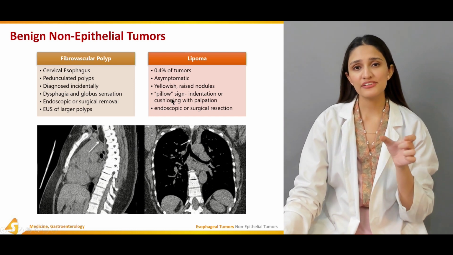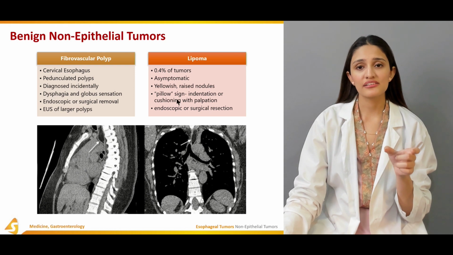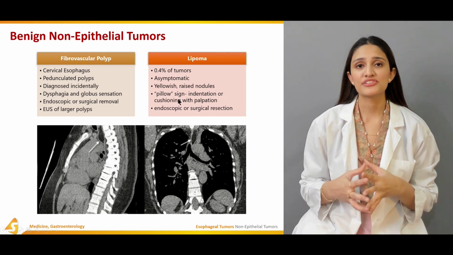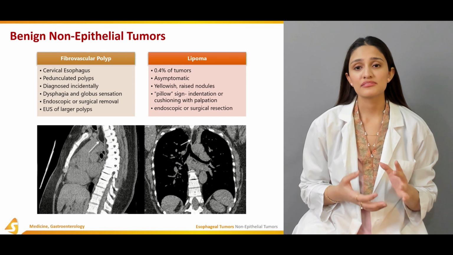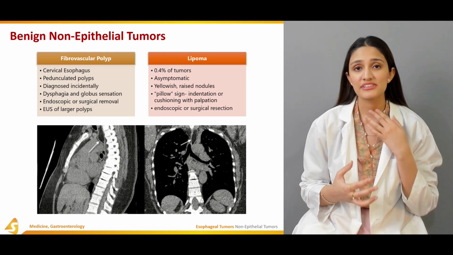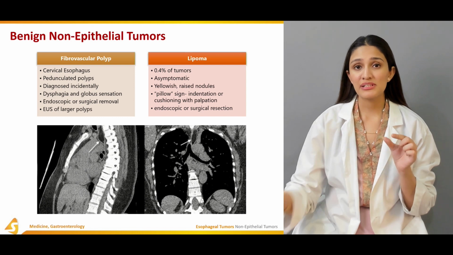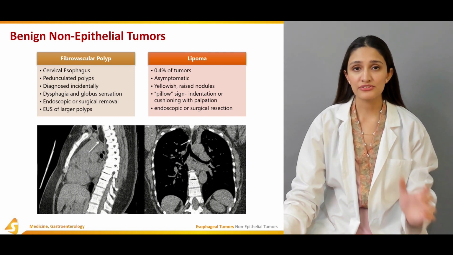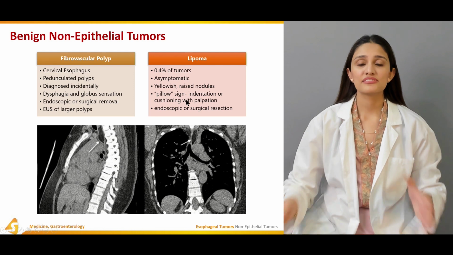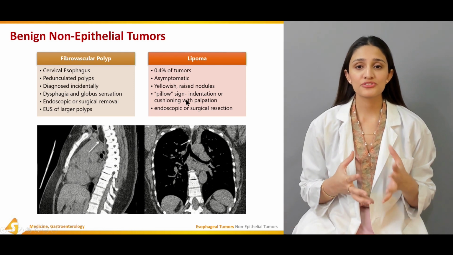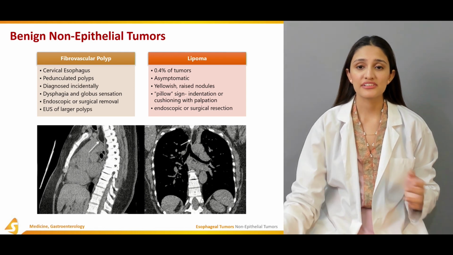There's a pillow sign, an indentation or cushioning, when the tumor is palpated. This lipoma is treated endoscopically or surgically.